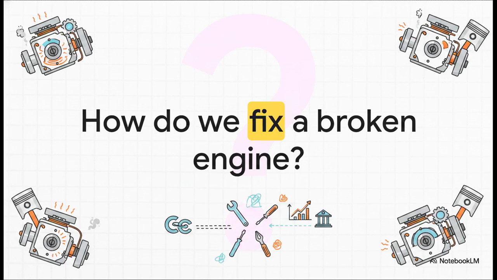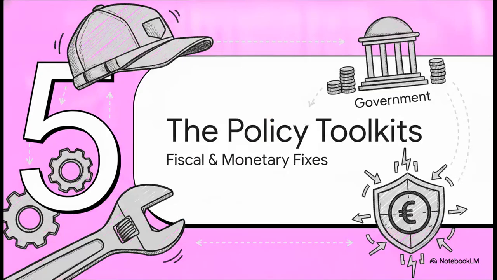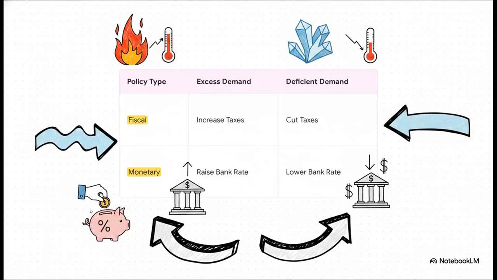But identifying the problem is only half the battle. What tools do governments and central banks actually use to tune it back to perfection? Let's dive into Section 5, the policy toolkits, fiscal and monetary fixes. All right, time to put on our mechanics hat. This right here is your ultimate cheat sheet for that 6-mark essay response.